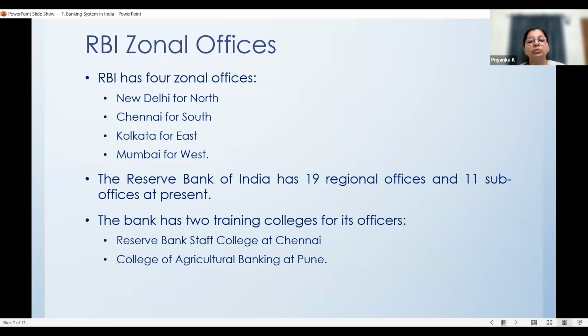And it also has 2 training colleges. Where does it train the officers who are appointed into the RBI? One is the Reserve Bank Staff College at Chennai, and another is the College of Agricultural Banking at Pune. So RBI has 2 training colleges for its officers, one in Chennai and one in Pune. This is also important.